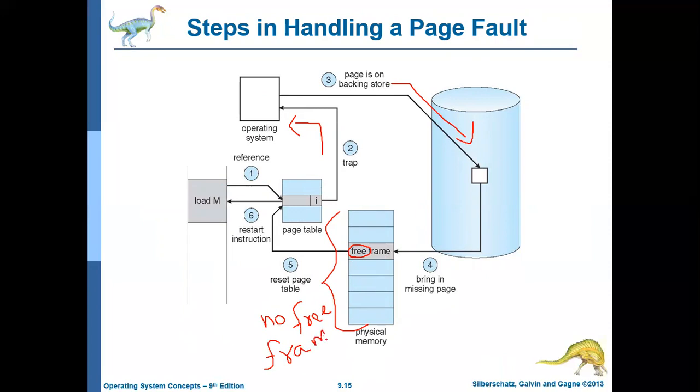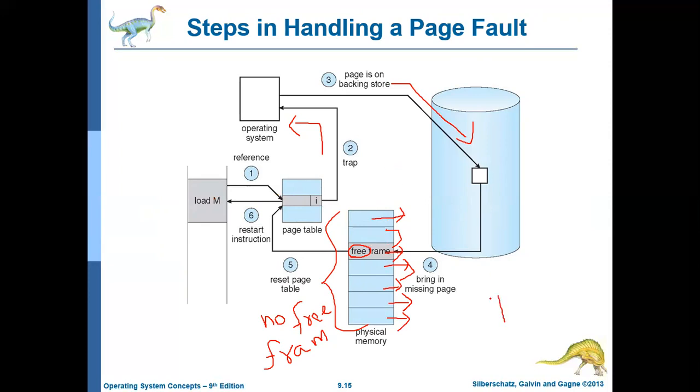That means all the frames in the physical memory are occupied by one process or another. In the logical memory we call it a page, and that page will come into some frame here, right? So all frames are filled with some pages, and none of the frames is free. In that case, we should do paging.